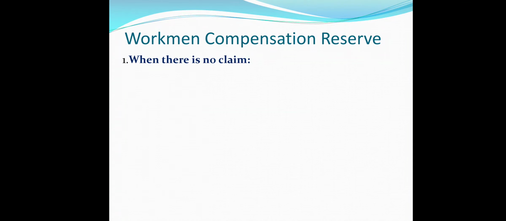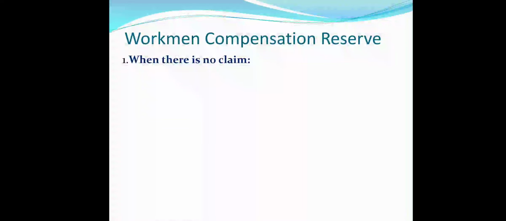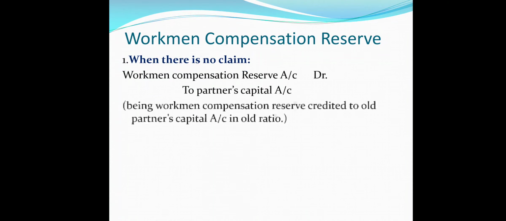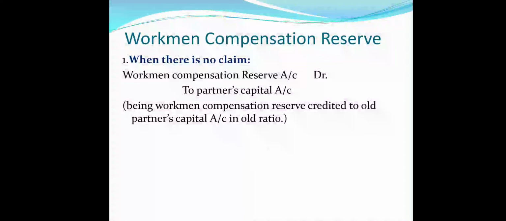First of all, we will take the case when there is no claim. In such a case, the entire amount of workman compensation reserve is credited to the capital accounts of all partners in their old profit sharing ratio. So the entry will be workman compensation reserve account debit to partners capital. And the narration is being workman compensation reserve credited to all partners capital account in old ratio. It should be noted here that the reserve will be credited in the old ratio and among all partners.